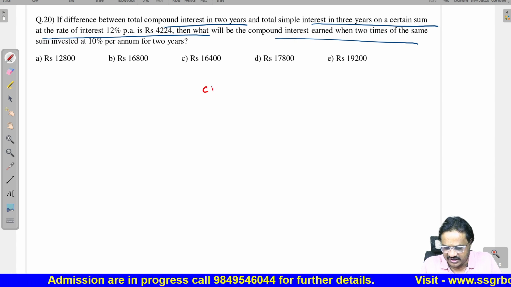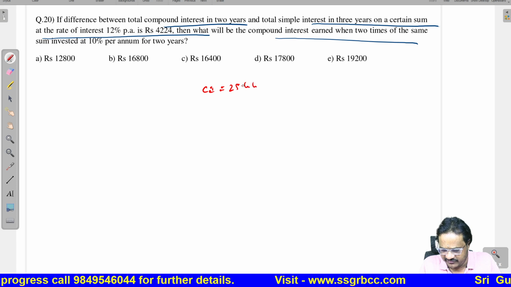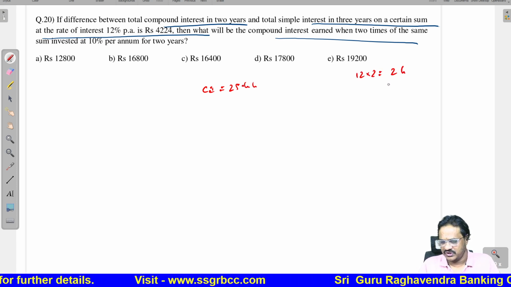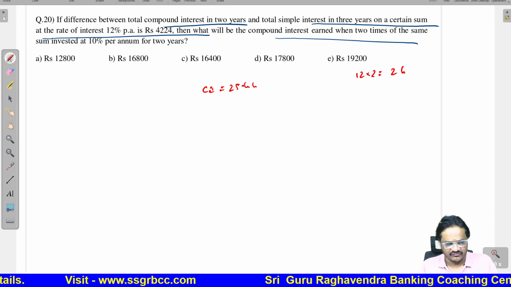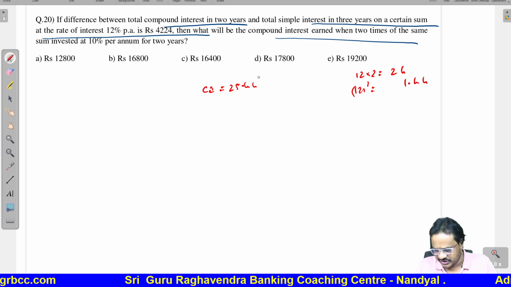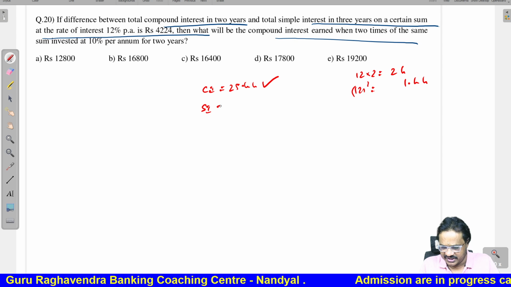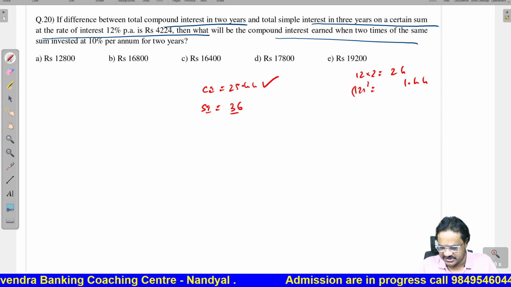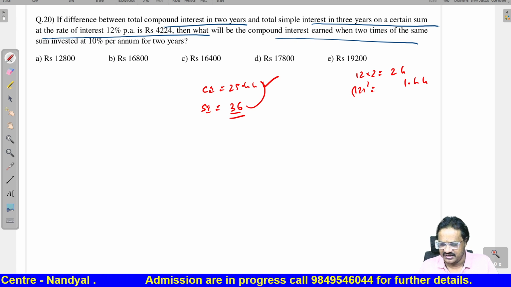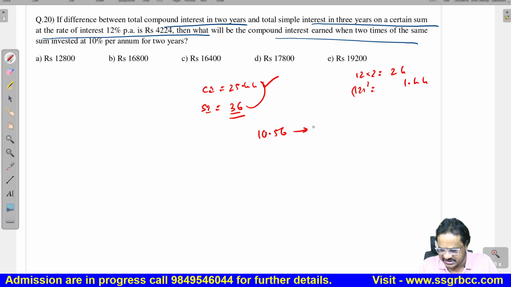First of all, if you take compound interest at 12% for 2 years, you will get 25.44. Why? Because 12 into 2 is 24, and 12 square is 144, so net interest is 25.44. Now for simple interest for 3 years at 12%, 12 into 3 is 36. The difference of 36 and 25.44 is 10.56.